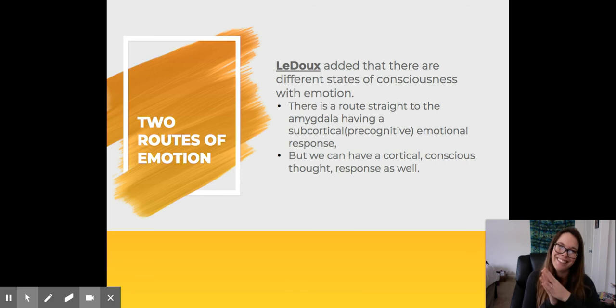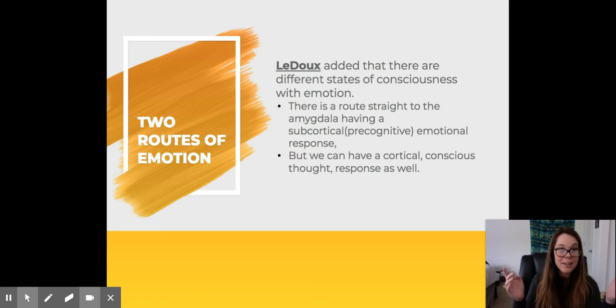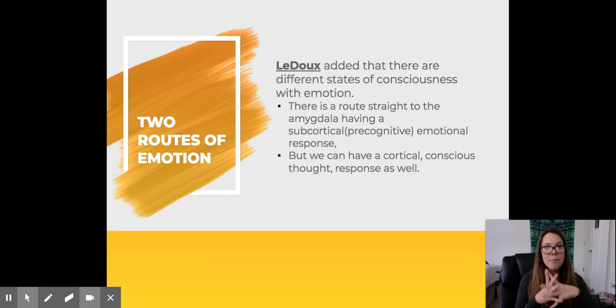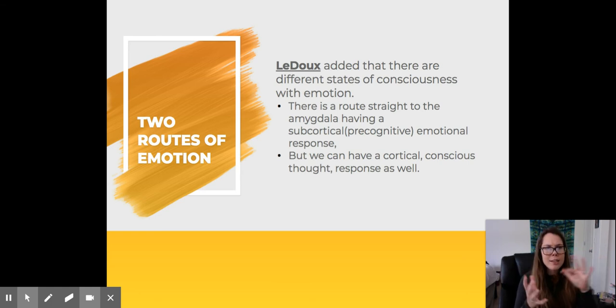Ledoux, please, if anyone's taking French, please let me know if I'm just butchering this. But something to add, they added that there are different states of consciousness with emotions. So he believed that there is a route straight to the amygdala, right? So really instinctual hits right to the amygdala, which is our fear and our aggression. But we can also have cortical conscious thoughts. And cortical is just an outside layer of the cerebellum.